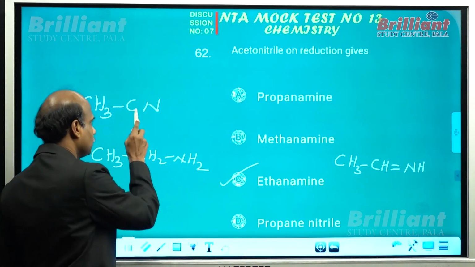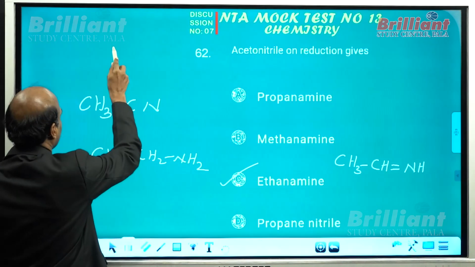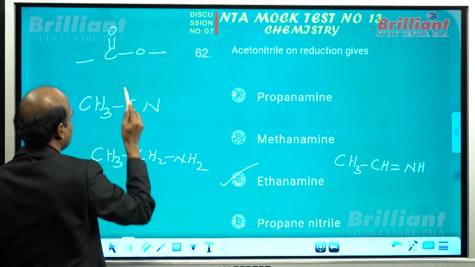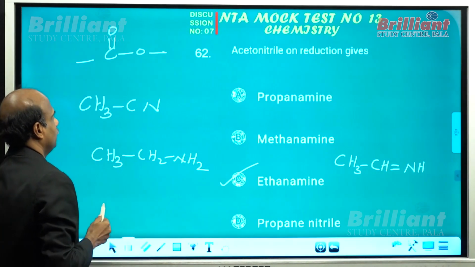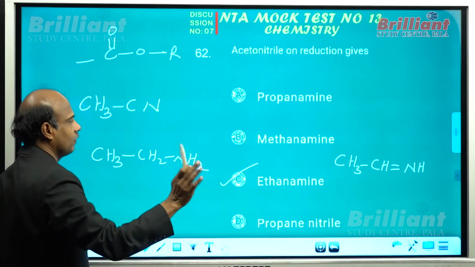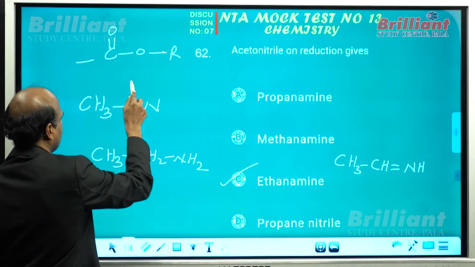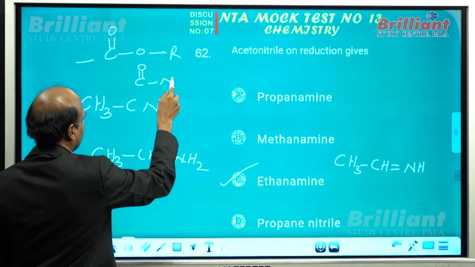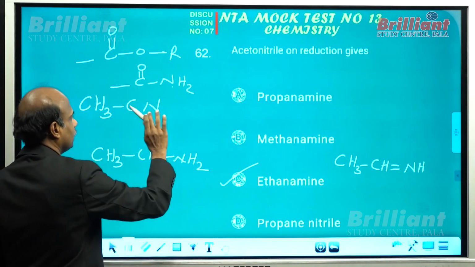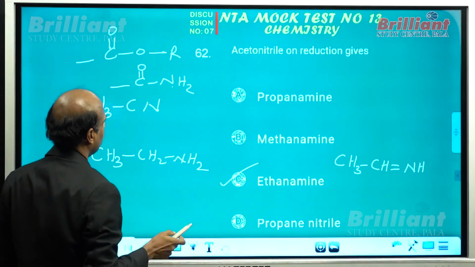Whereas as such it is in cyanide. All of you know that sodium borohydride will fail to reduce if the third valency contains nitrogen or oxygen. That means if the ester group is given to sodium borohydride, nothing will happen to this group. In the same way, in the case of amide, you can see the third valency is nitrogen, and nothing will happen with the sodium borohydride.